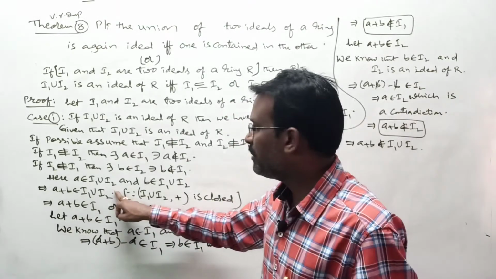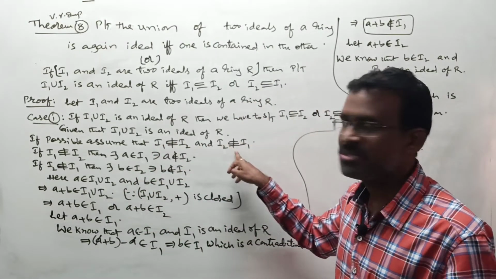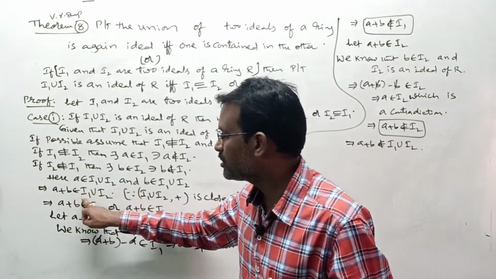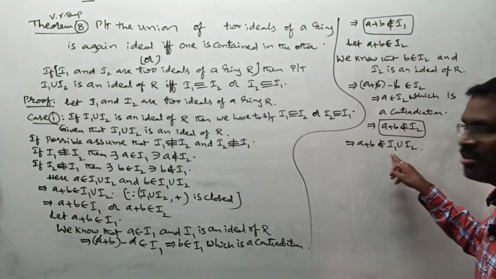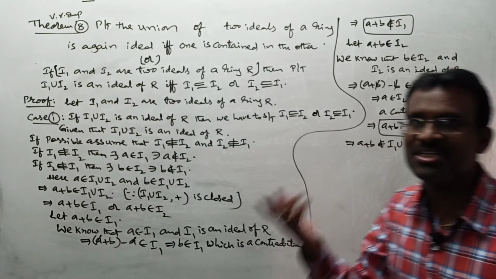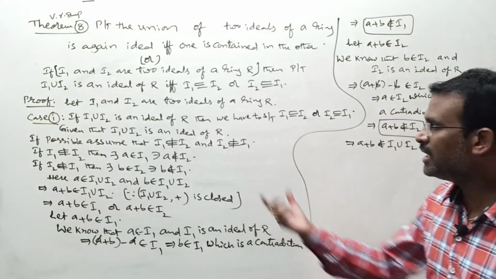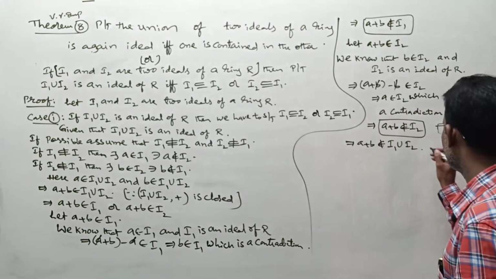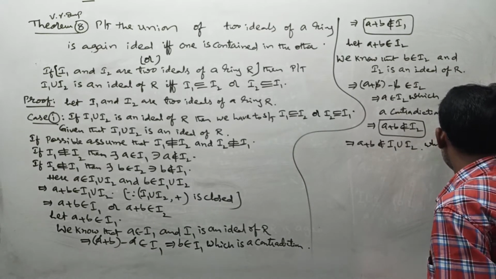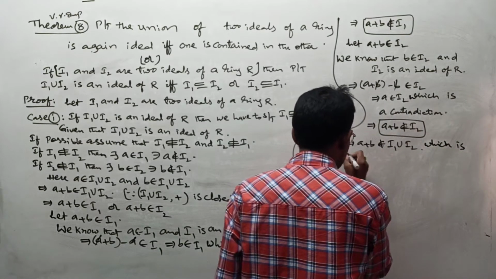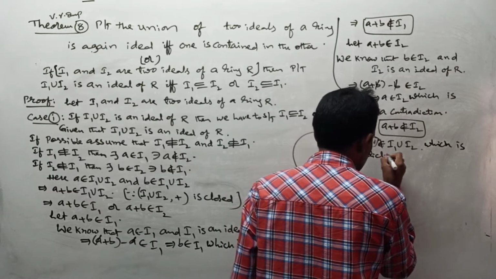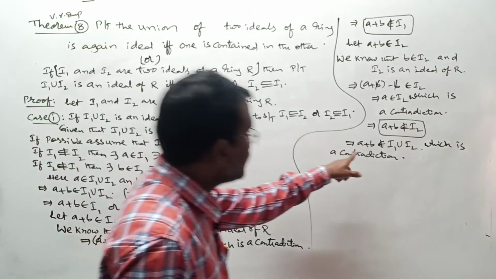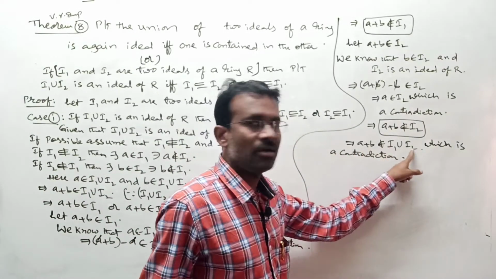Why did we get this type of wrong condition? Due to this wrong assumption. Since we took a wrong assumption here, once we got A plus B belongs to I1 union I2, and once A plus B does not belong to I1 union I2, a contradiction condition came. So the reason all this is wrong is that our assumption is wrong. Again I am writing, which is a contradiction. Once we got A plus B belongs to the same set, in the same condition we got A plus B does not belong to the same set.